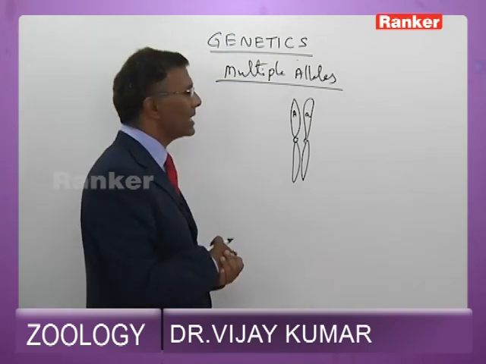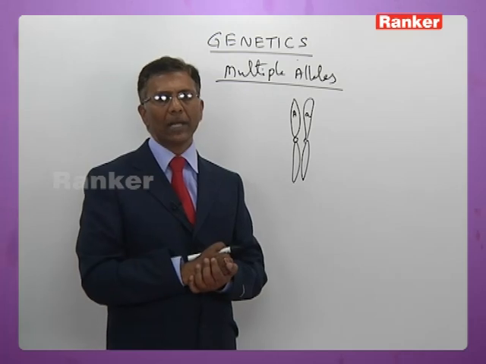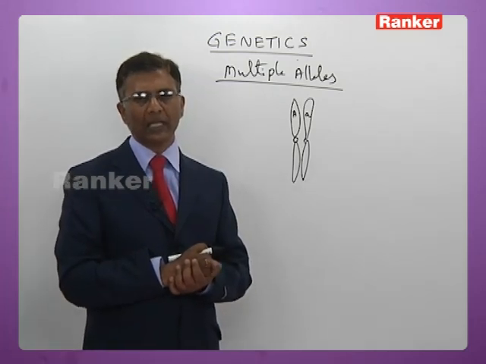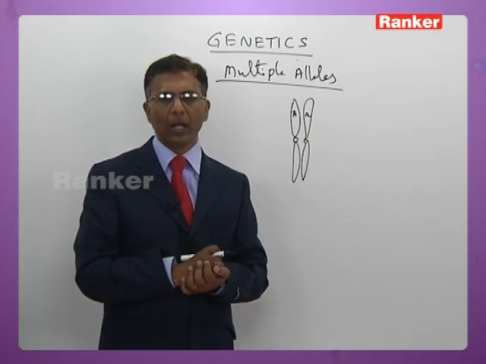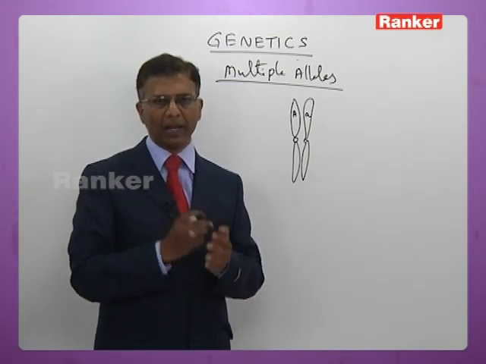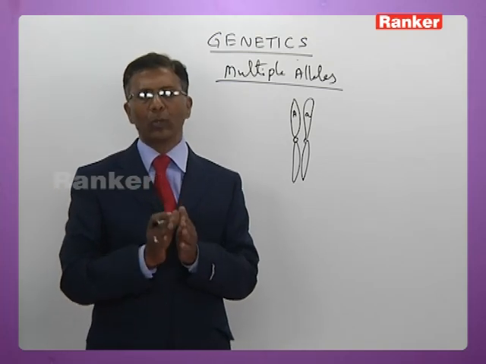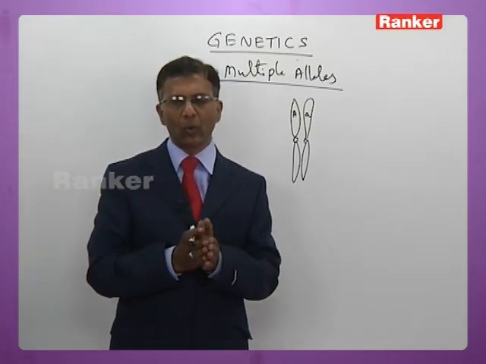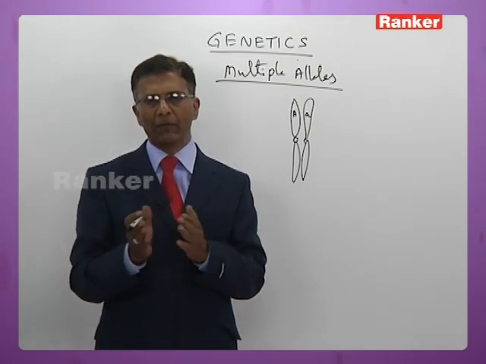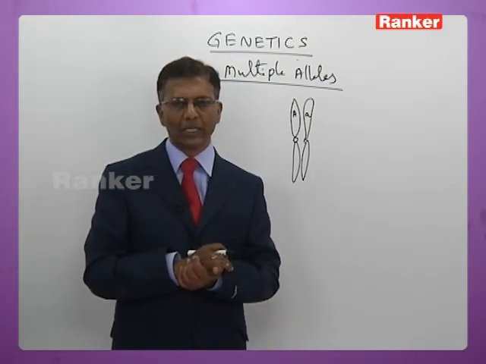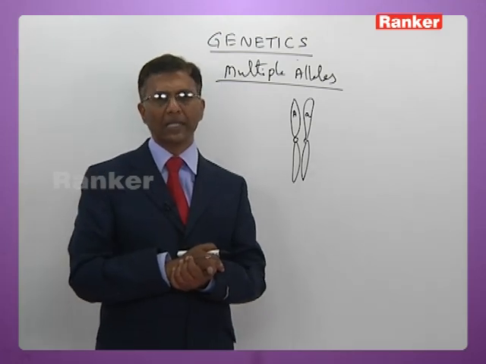In multiple allelism, more than two alleles are present at corresponding loci on different sets of homologous chromosomes. That is, for a particular character, if more than two alleles are present at corresponding loci of different sets of homologous chromosomes, it is called multiple allelism.